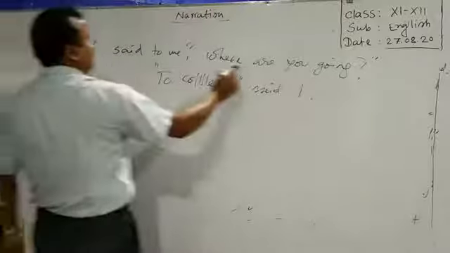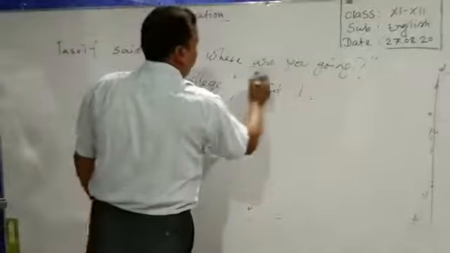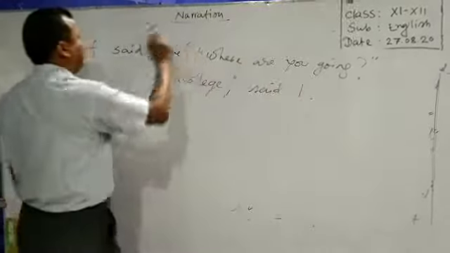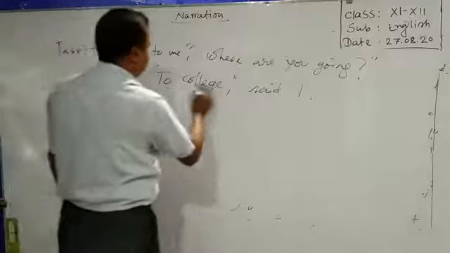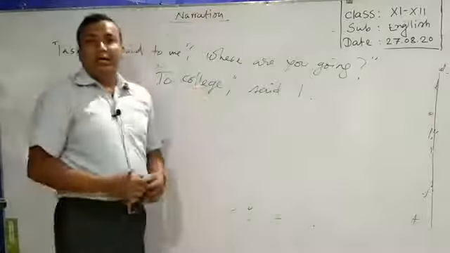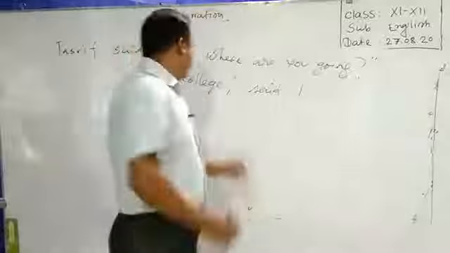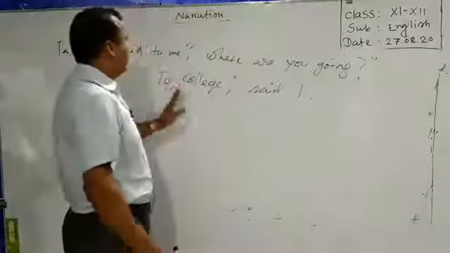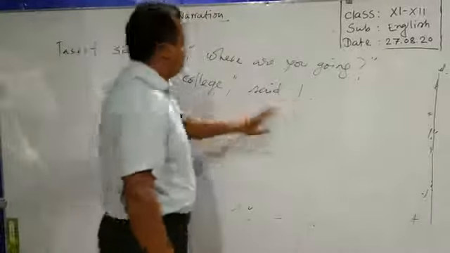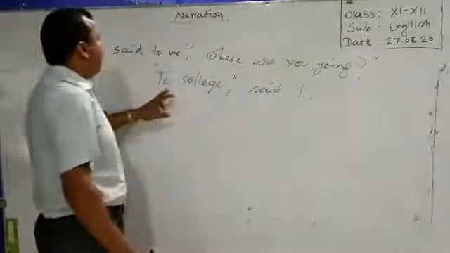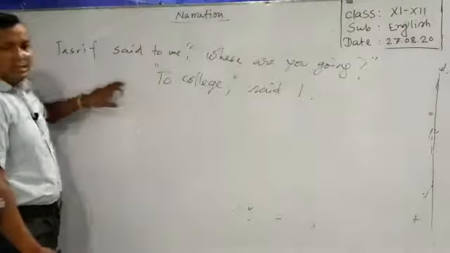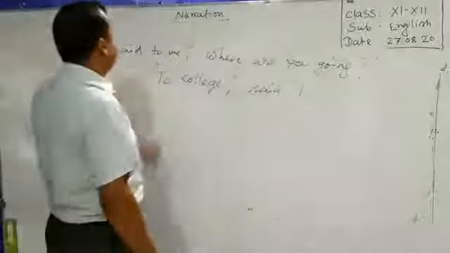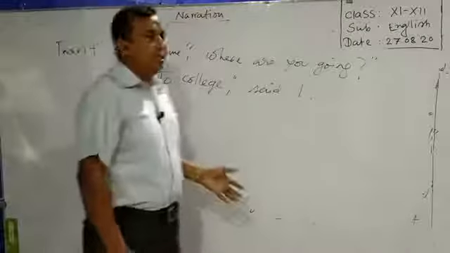From the past speech, we have known that Tashrif is the speaker of the first speech. Where are you going? And the listener is me. And in the last speech, we find that to college. This is a phrase only, and there is no sentence. To college is an adverbial phrase here. Said I. So, we have to discover the incomplete part of this sentence first. Then you have to turn it into indirect one.